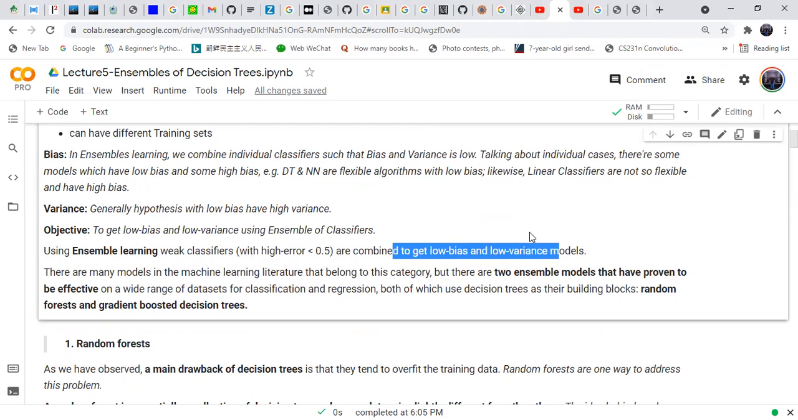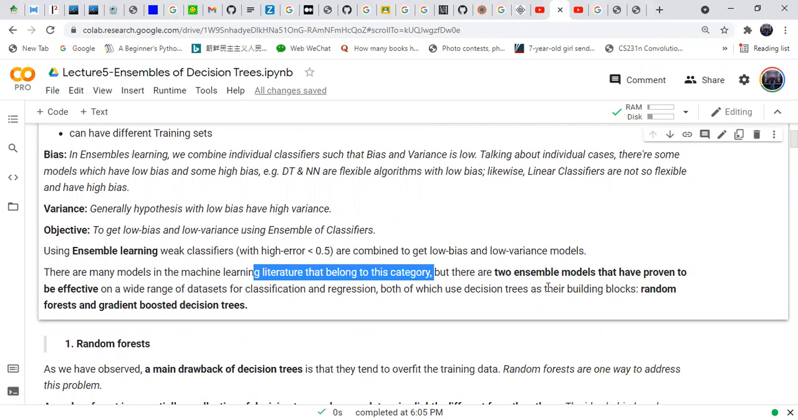There are many methods in machine learning literature that belong to this category, but there are two ensemble models that have been proven to be very effective on a wide range of data sets and classification and regression problems. These two types of models are called random forest and gradient boosted decision trees.